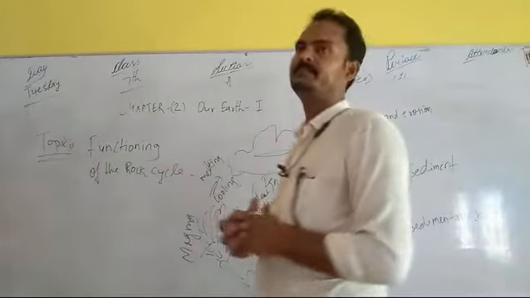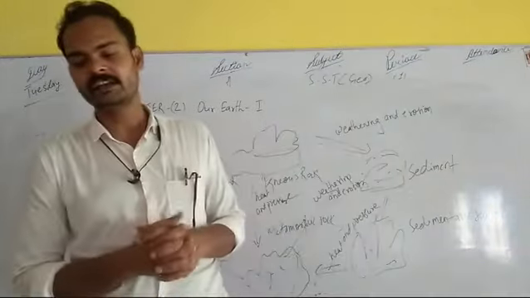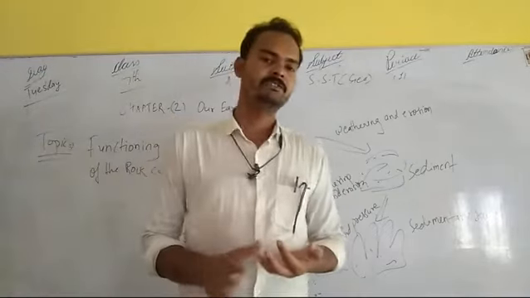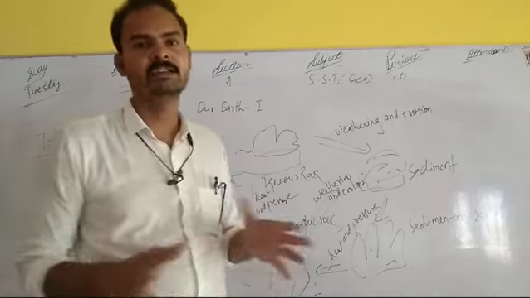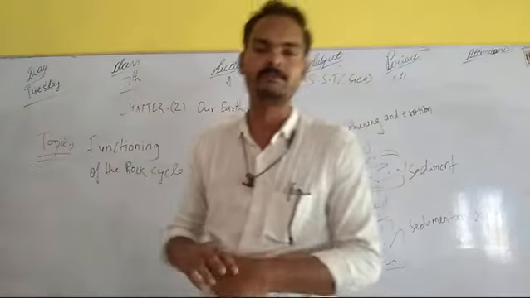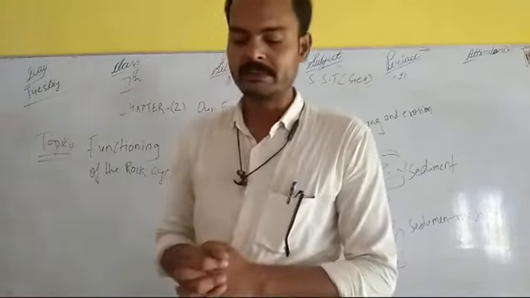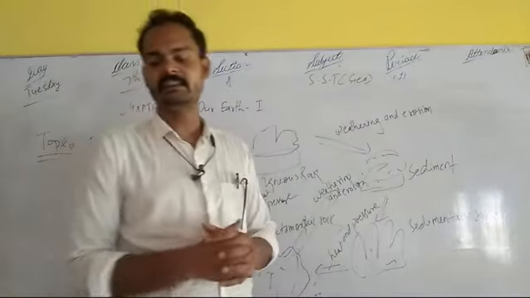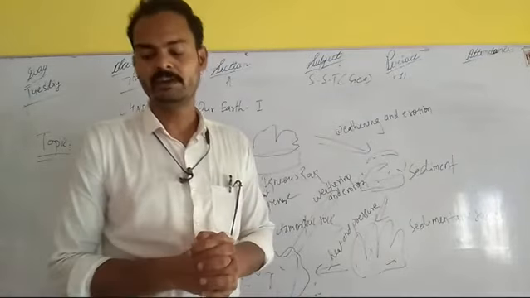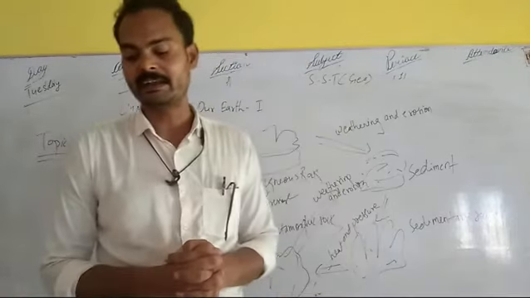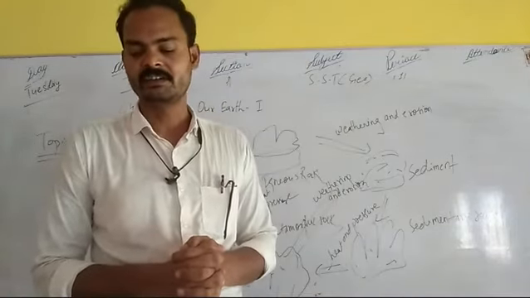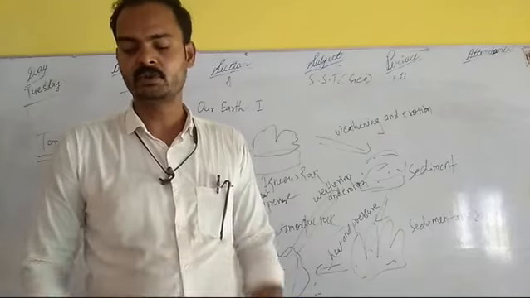So if we see the hard crystalline structure, that is metamorphic, harder than both of the first two types. This rock cycle means that under certain conditions of heat and pressure, one type of rock changes into another type in a cyclic manner. This change of rocks from one type to another is called the rock cycle.